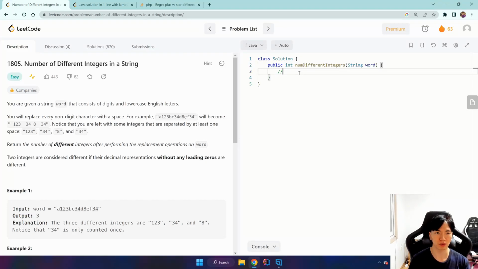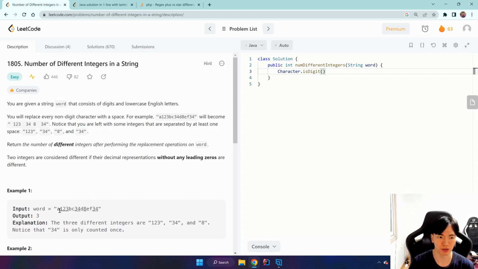I'll be solving a problem of counting the number of different integers in a string. There are multiple ways, and there's a real simple way that uses regular expression, but I'll not be using regular expression in my first approach. The basic idea is that we want to iterate through our word with a pointer, and when we encounter a digit, we're going to detect it using Character.isDigit. This is a Boolean method, right?